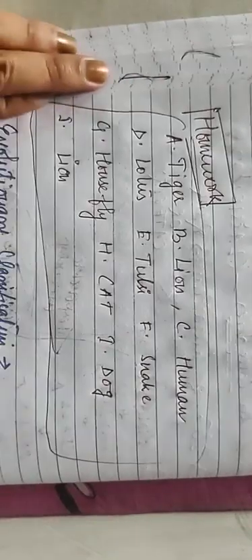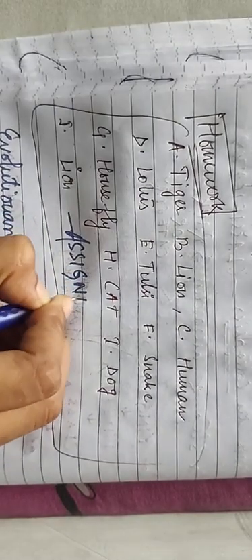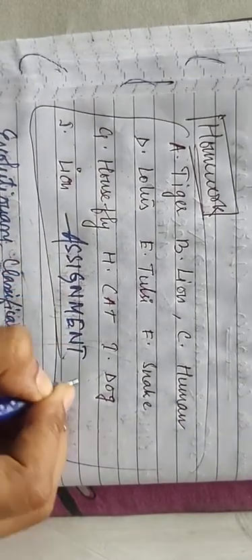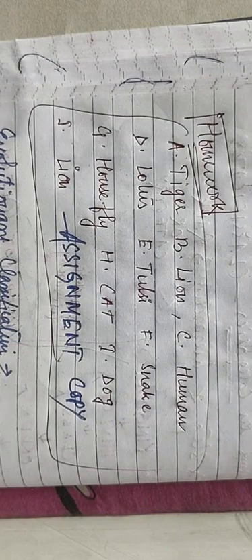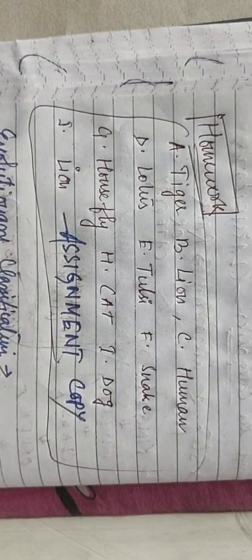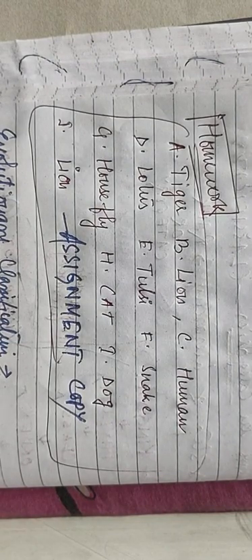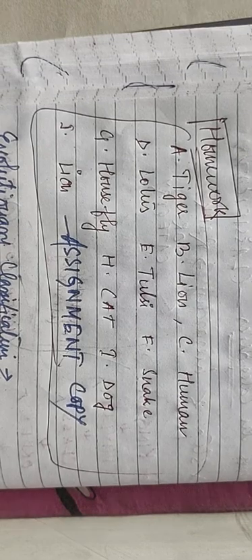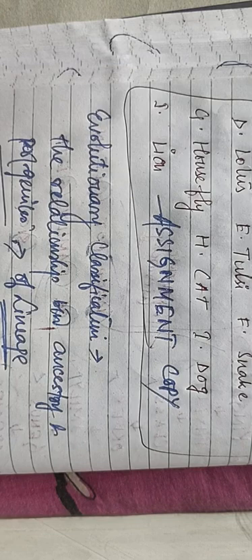Then there are a few organism names I have given, so please write down all the organisms' scientific names in your assignment copy, because all those names are important for your examination. And the last one is evolutionary classification. In our next video we are going to discuss the need and scope of taxonomy.